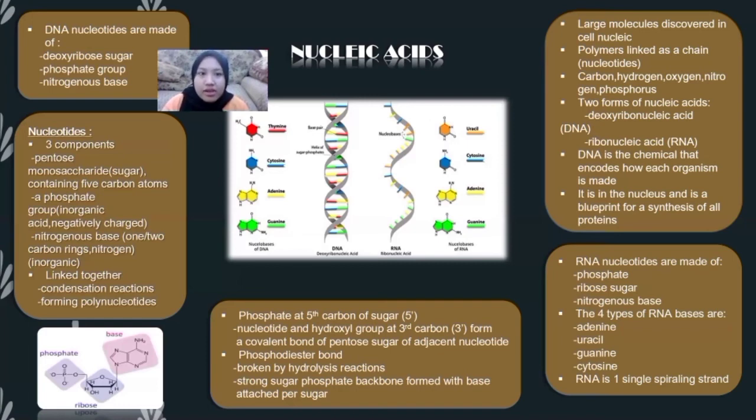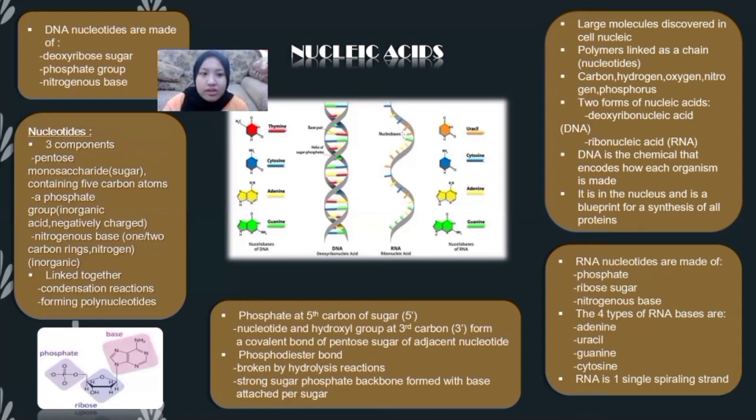And DNA nucleotides are made of deoxyribose sugar, phosphate group, and nitrogenous base. Nucleotides have three components: pentose monosaccharide sugar containing 5 carbon atoms; a phosphate group, inorganic acid, negatively charged; and nitrogenous base, 1 or 2 carbon-rich nitrogen rings.